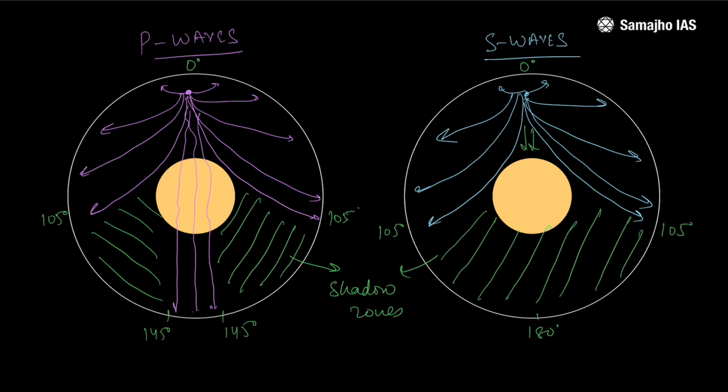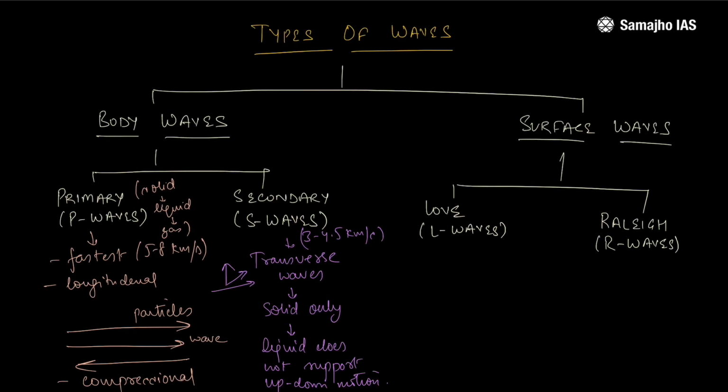So what are the surface waves? When a wave propagates to the surface, this entire portion where the waves would propagate on the surface are surface waves. The surface waves are possible only above the Earth's surface. And these are of two types, the Love waves and the Rayleigh waves. The Love waves or the L waves are the fastest surface waves. They are not the fastest among all the waves, but they are the fastest surface waves.